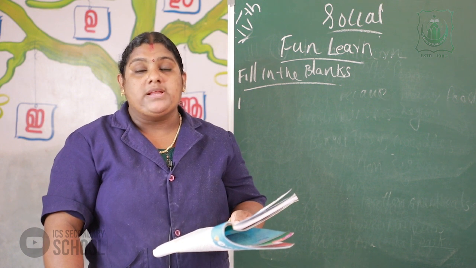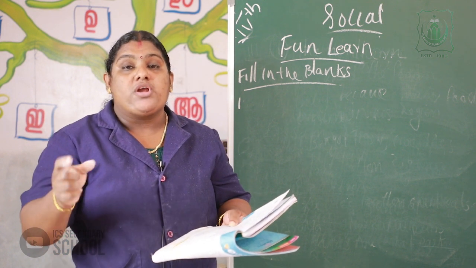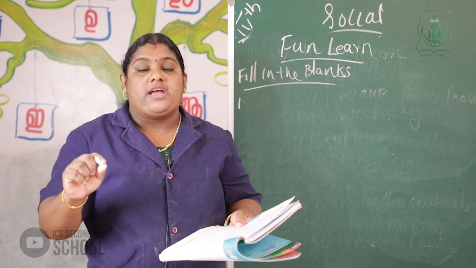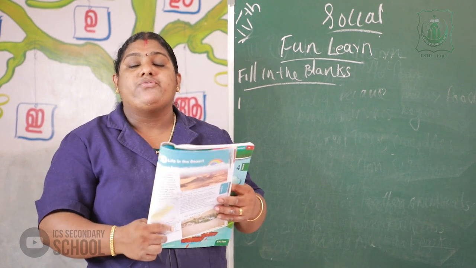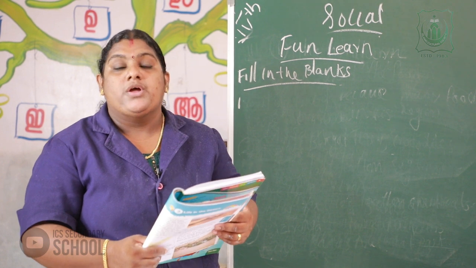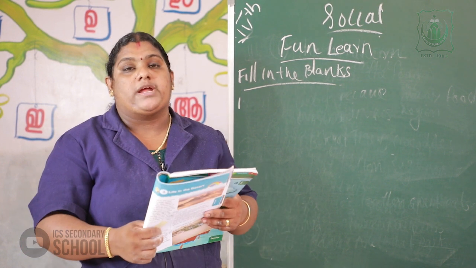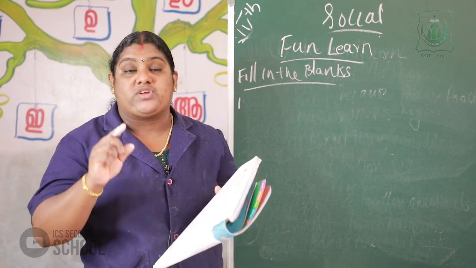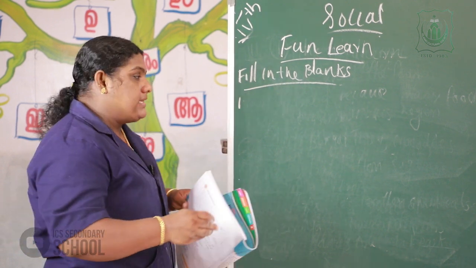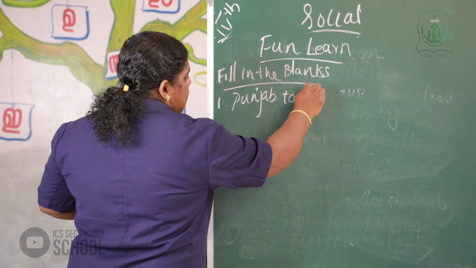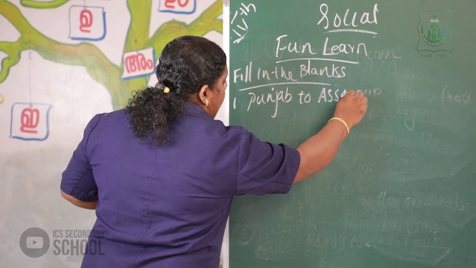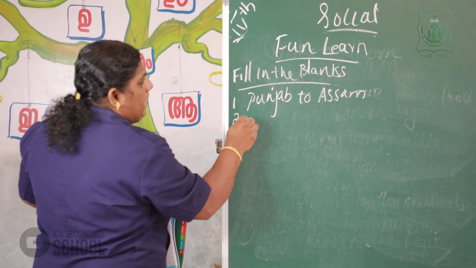We already studied that the large area of flat, fertile land which lies south of the northern mountains is called the northern plain. They stretch from Punjab to Assam. All of you write the right answer, Punjab to Assam.